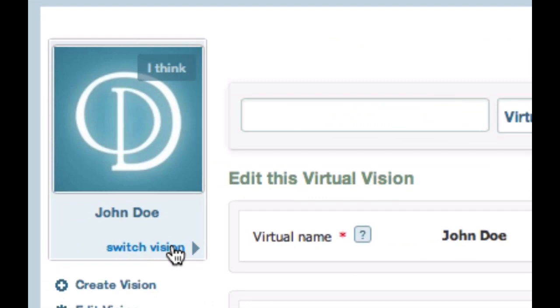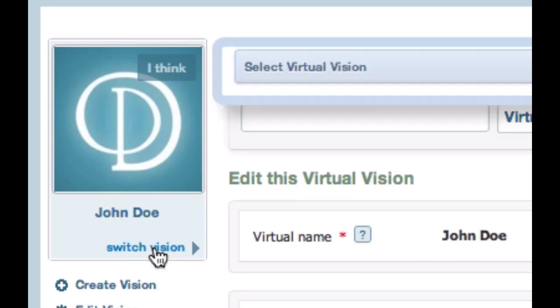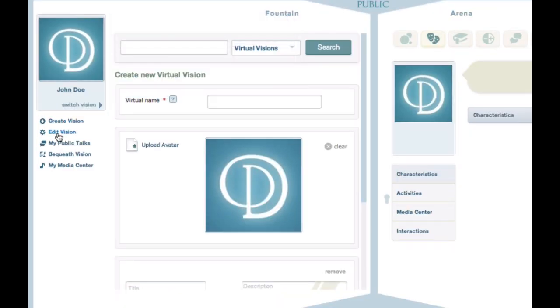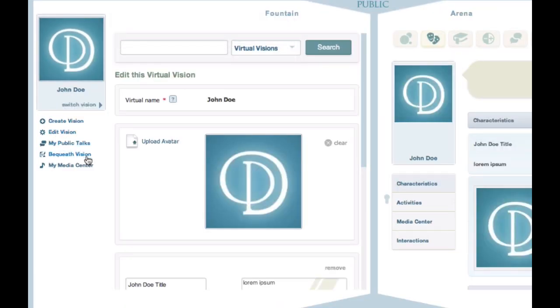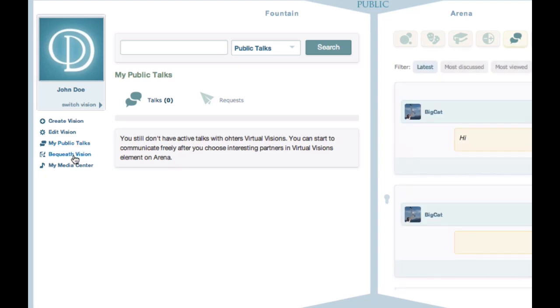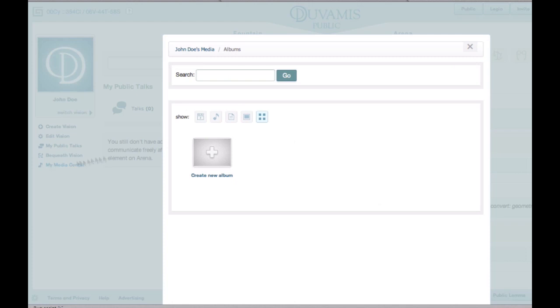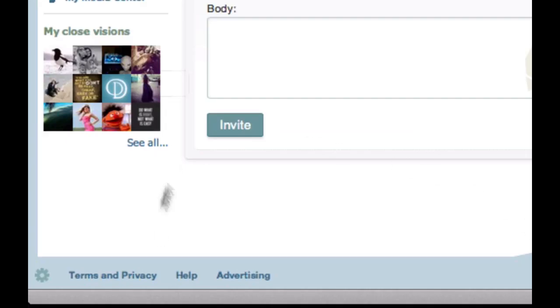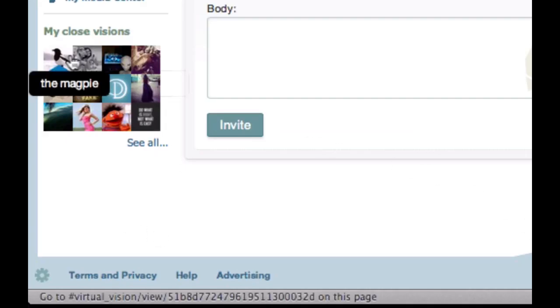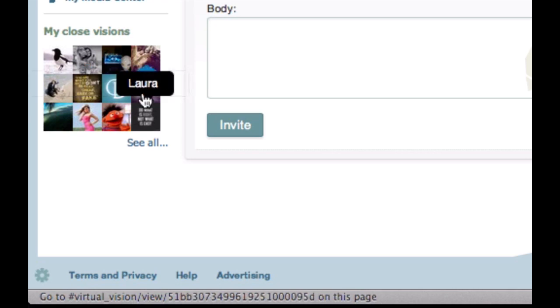On the left side of the screen is your Profile tab. You will see the vision you are currently using. Be able to change it. Create a new vision, edit an existing vision, see your public conversations, delete a vision, and see your media center. Below your Profile tab is a list of your close visions, the people you often interact with, or the people